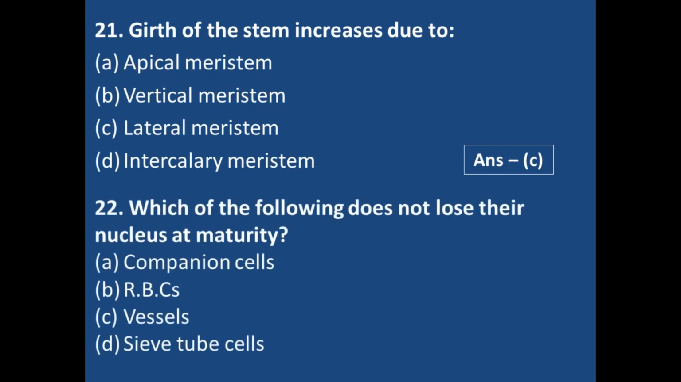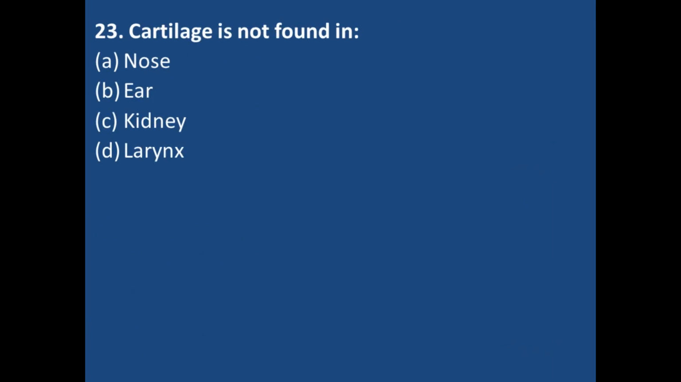Next one is, which of the following does not lose their nucleus at maturity? Out of these four options, there is one option which does not lose their nucleus at maturity. Companion cells, RBCs, vessels, sieve tube cells. Yes, answer is option number A, companion cells. Companion cells are the component of which tissue? Phloem tissue. I told you that companion cell is the component of the phloem tissue, and they do not lose their nucleus at maturity.